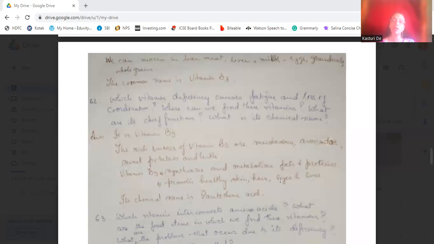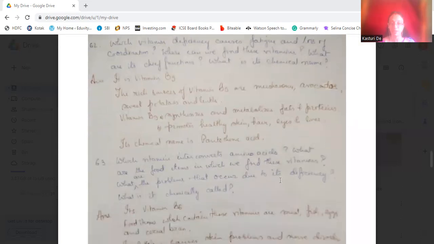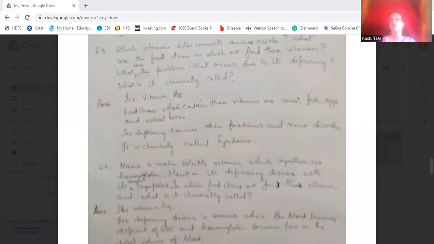Okay. Which vitamin interconverts amino acids? What are the food items in which we find these vitamins and what are the problems that occur due to its deficiency? What is it chemically called? Okay, so for interconversion of amino acids, vitamin B6 is required. Again, the food items which contain vitamin B6 are meat, fish, eggs, and cereal bran. Okay? And deficiency disease of vitamin B6 is skin problems and nerve disorders. Chemically it is known as pyridoxine.